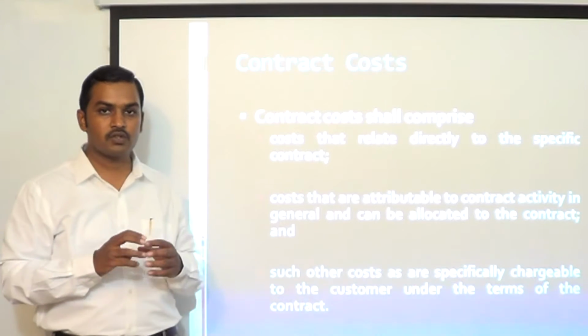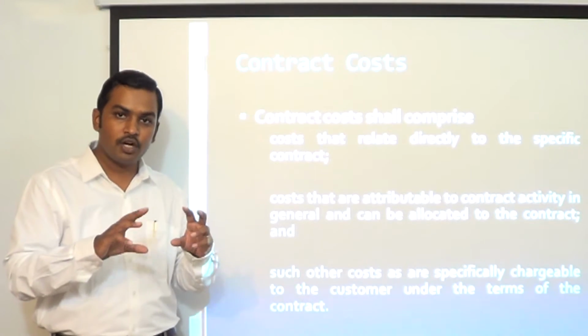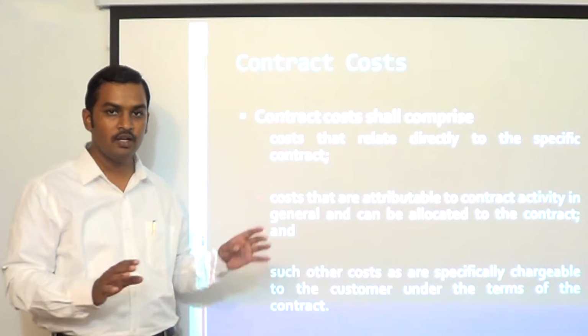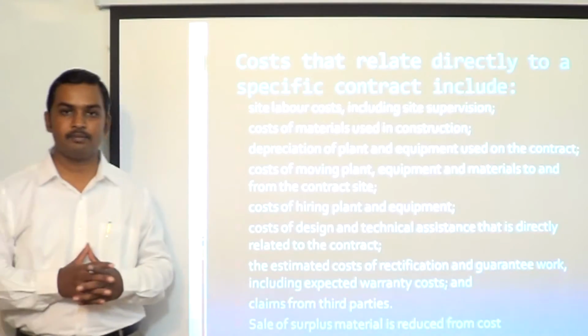And the third type of cost is costs which are specifically reimbursable under a contract. That means if the contract does not provide for reimbursement, these costs cannot be considered as part of construction costs. So these are the three types of costs we are going to discuss now. Let us see some examples.